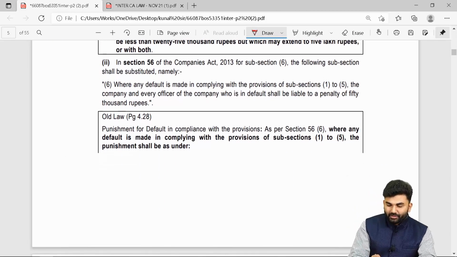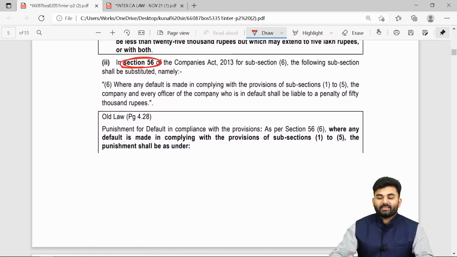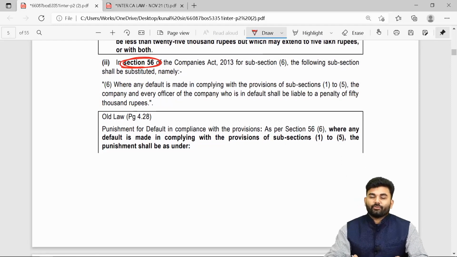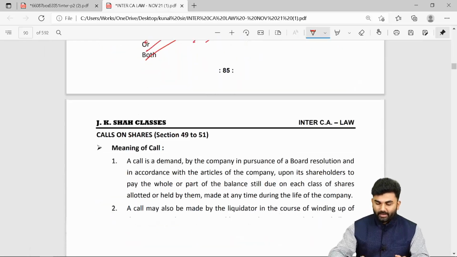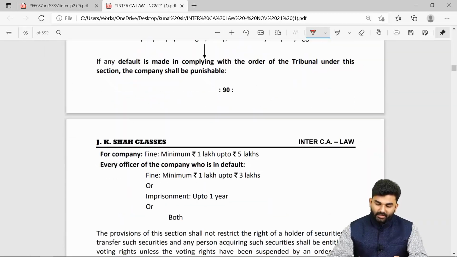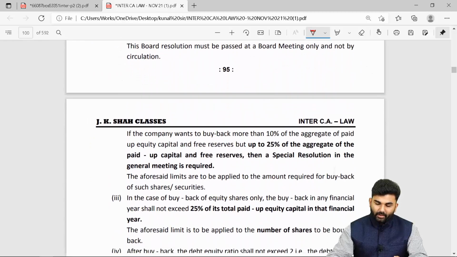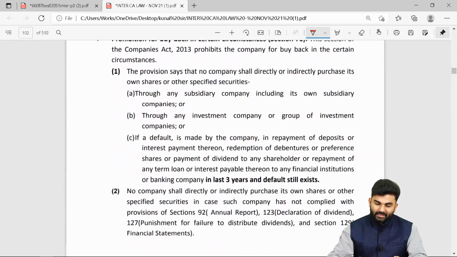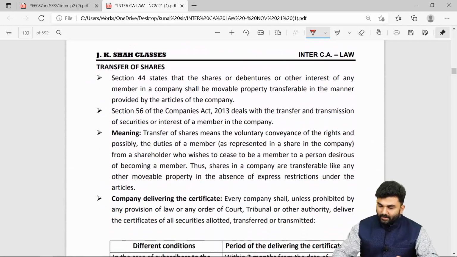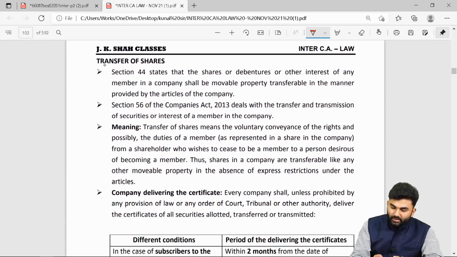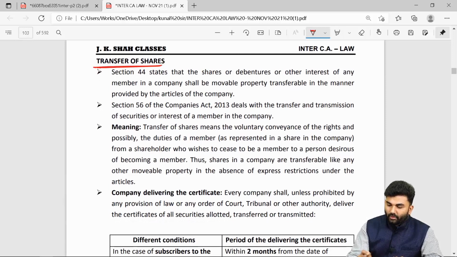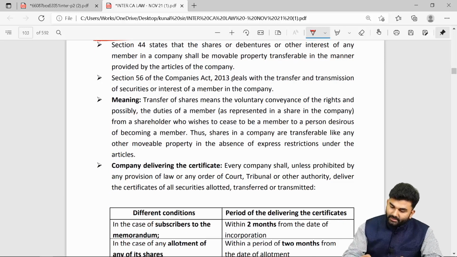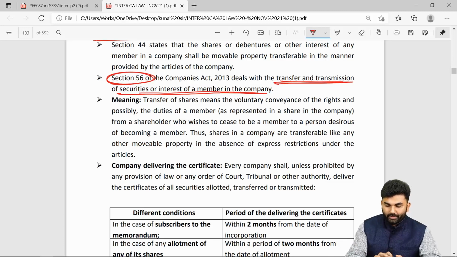The next provision is about section 56, that is about transfer and transmission of shares. You will come across the concept of transfer and transmission of shares in your JKSS textbook on page number 99, that is section 56, transfer and transmission of securities.